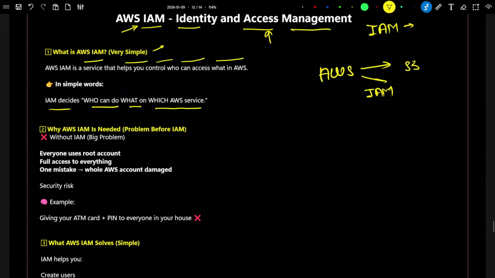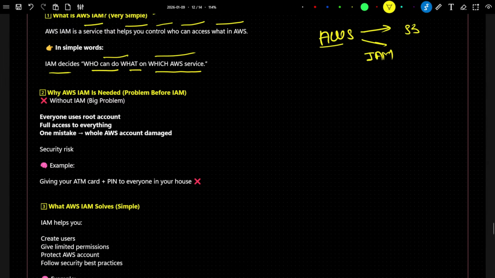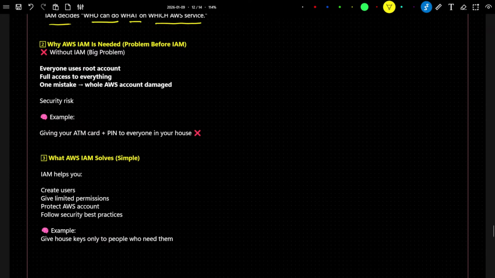I hope you got the idea what is IAM. With the help of IAM, we can control all those kinds of access management and access control. This will help you in AWS services, who can do what on which AWS services. So this is a simple definition of AWS IAM.